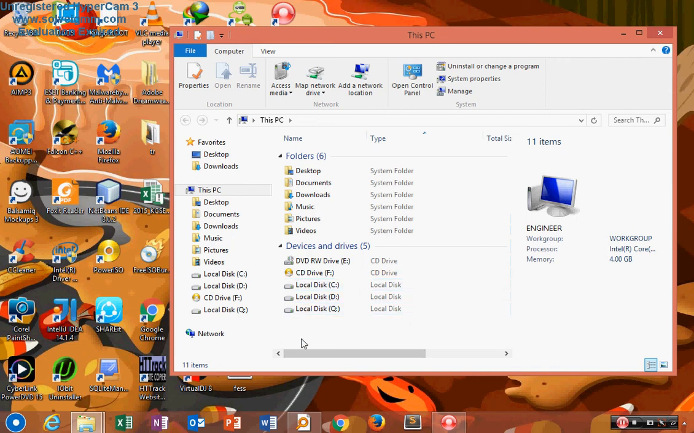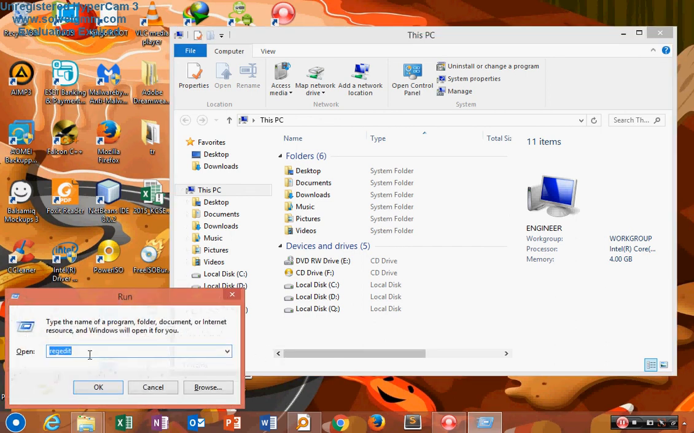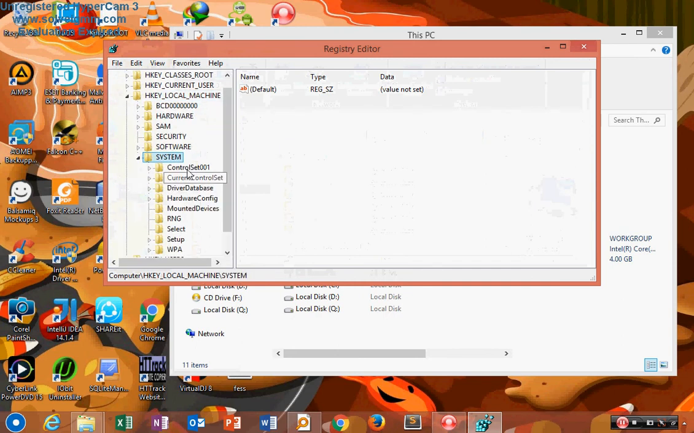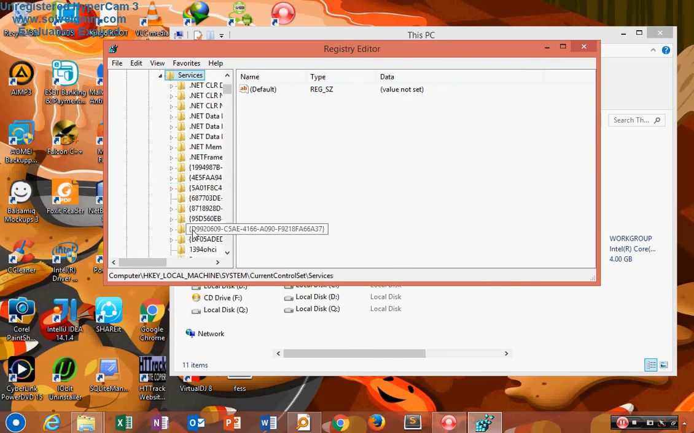So what we do is unlock our USB ports again, the same way we did it. You type in regedit, yes. Then you go to HKEY_LOCAL_MACHINE, System, CurrentControlSet, Services, then USBSTOR.